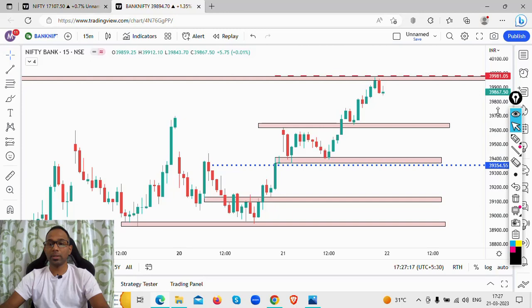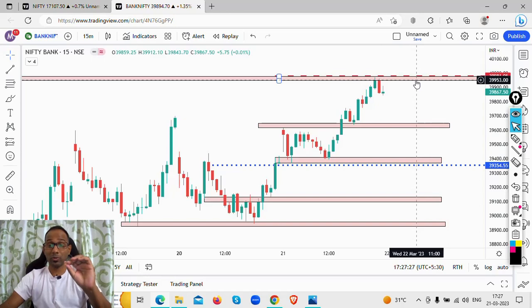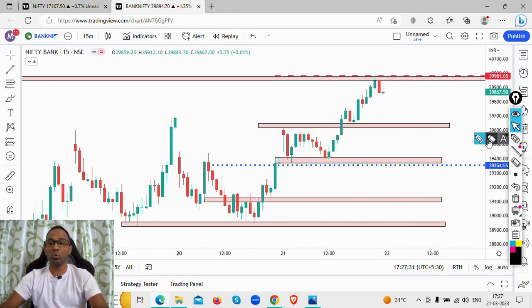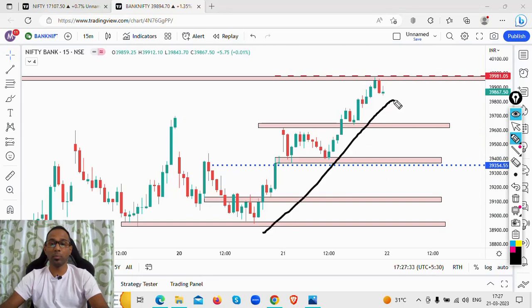So what is the resistance level we are looking at? We are looking at a resistance level of 39,980 to 40,000 level. So this is a very important psychological zone of 40,000, which might act as a strong resistance zone. So we'll have to wait and watch whether this moves. You can see here the bulls were in control. Whether they will be able to protect this particular zone, you're going to wait and watch. We have 2 days for the expiry. So this is what you are looking at.